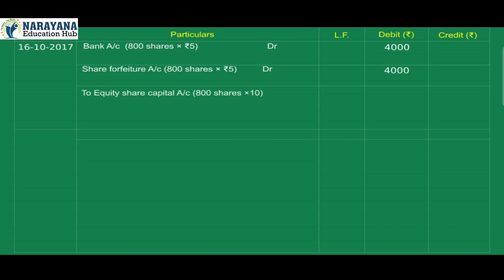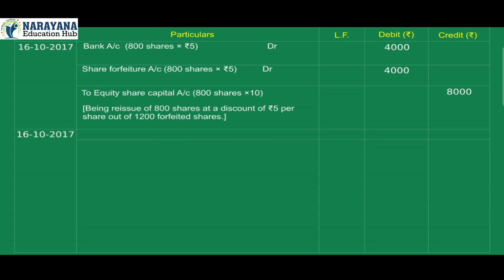16th October 2017. Bank account debit 4,000, 800 shares into rupees 5. Share forfeiture account debit 4,000, 800 shares into rupees 5. To equity share capital account credit 8,000, 800 shares into 10. Being reissue of 800 shares at a discount of rupees 5 per share out of 1,200 forfeited shares.